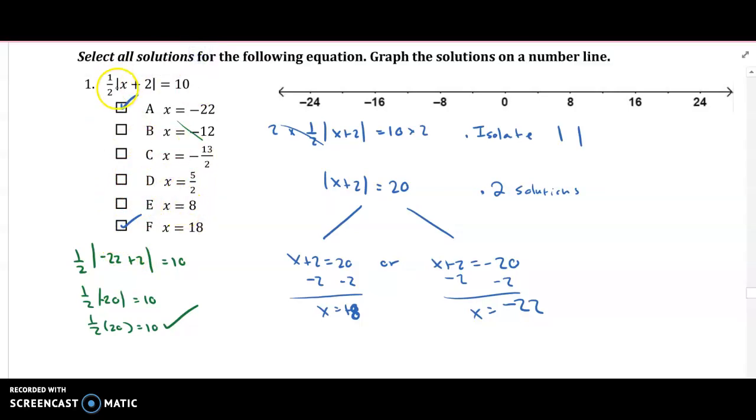Okay, so I would plug in 8. 8 plus 2 is 10. Half of 10 is 5. So there's no way that that could work, right? So it couldn't be this one. Plug in 18. 18 plus 2 is 20. Half of 20 is 10. I know that that one works, right?